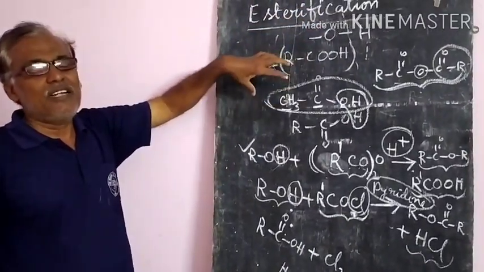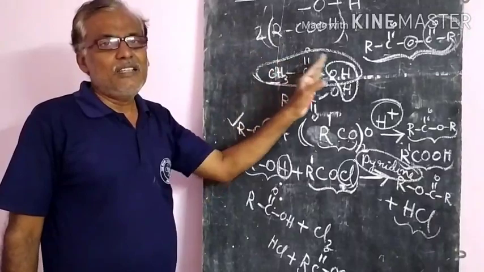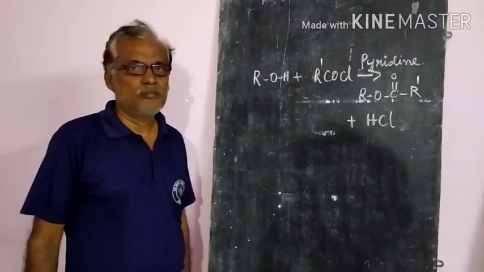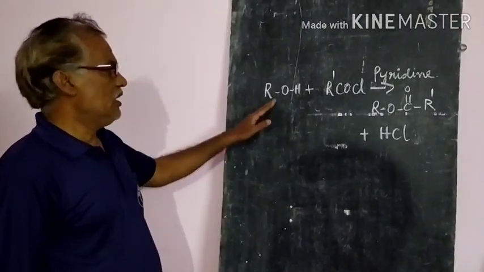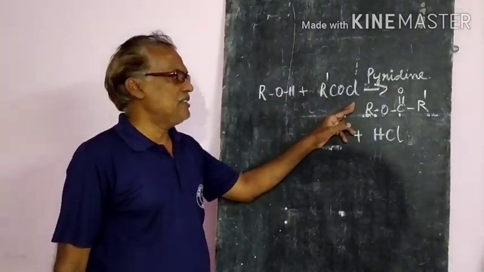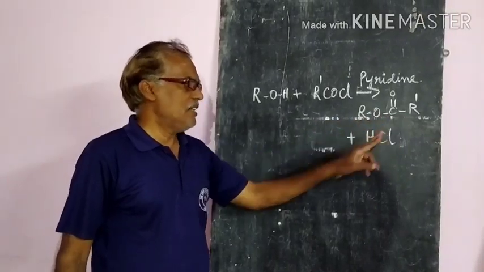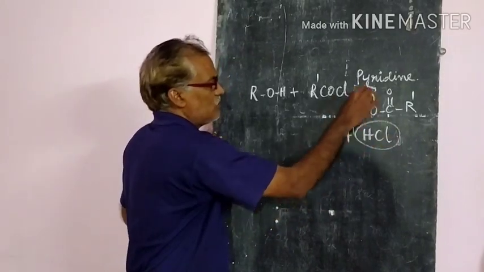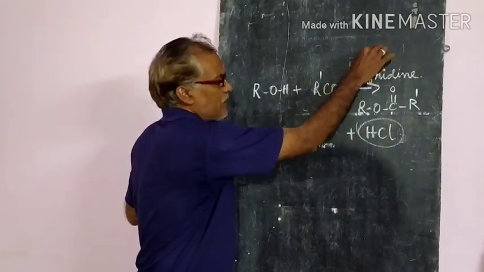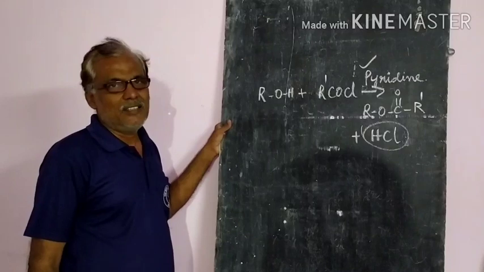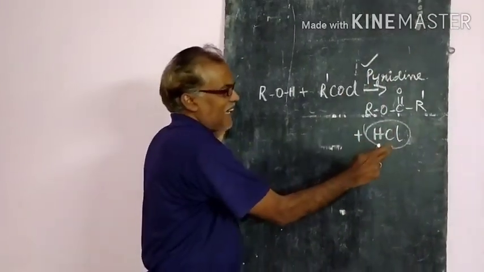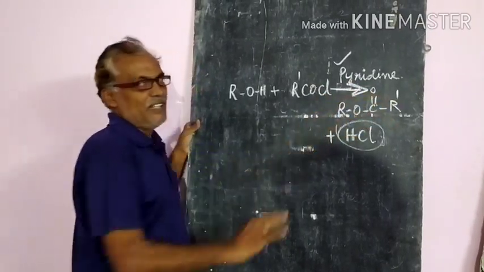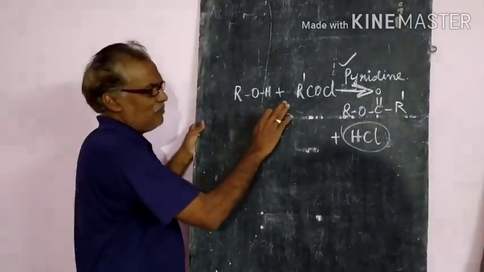Next topic, cleavage between the carbon and oxygen atom. Let us discuss. In this reaction, alcohol with acid chlorides will give the ester and hydrochloric acid. To neutralize this hydrochloric acid, the reaction takes place in the presence of pyridine, which is a base. What does it do? It neutralizes the acid. So ultimately the reaction is favorable towards the forward reaction.